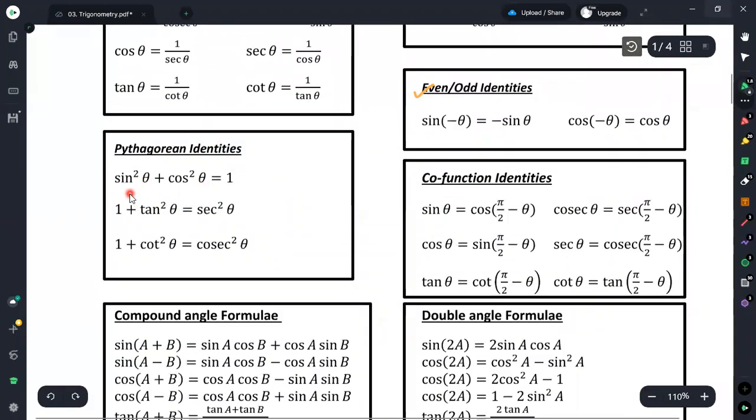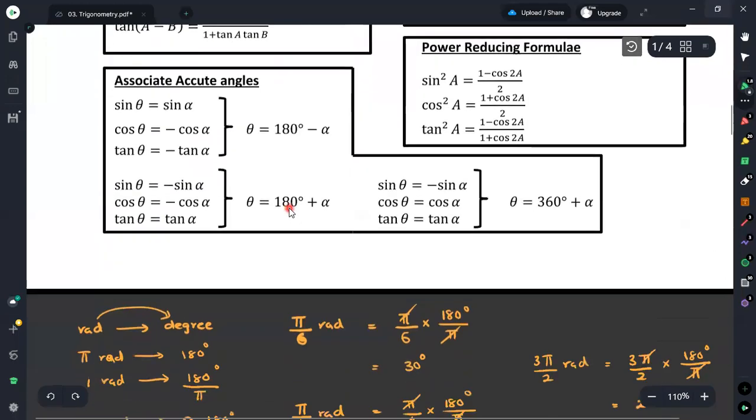Apart from this Pythagorean identity, you can obtain the other two: 1 plus tan squared theta is sec squared theta, and 1 plus cot squared theta is cosec squared theta. Now we'll see how we can obtain these two Pythagorean identities as well.